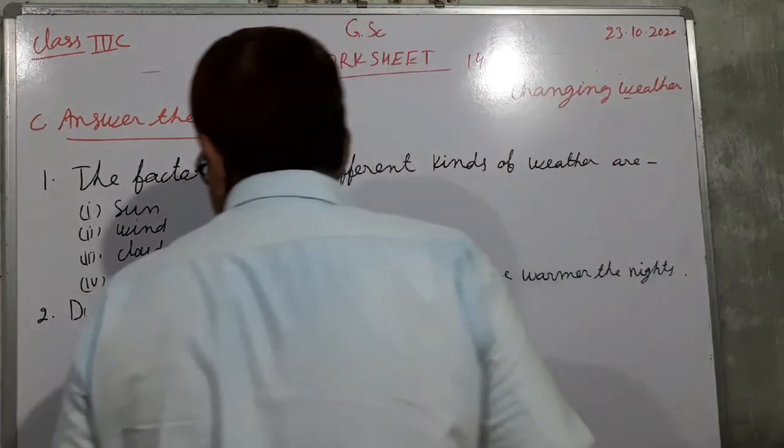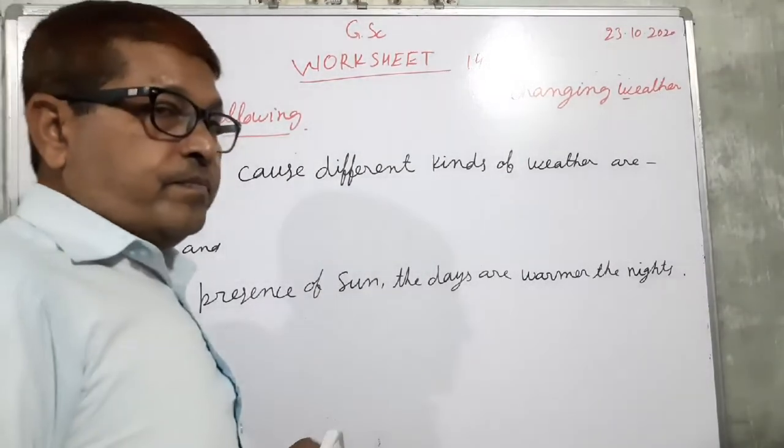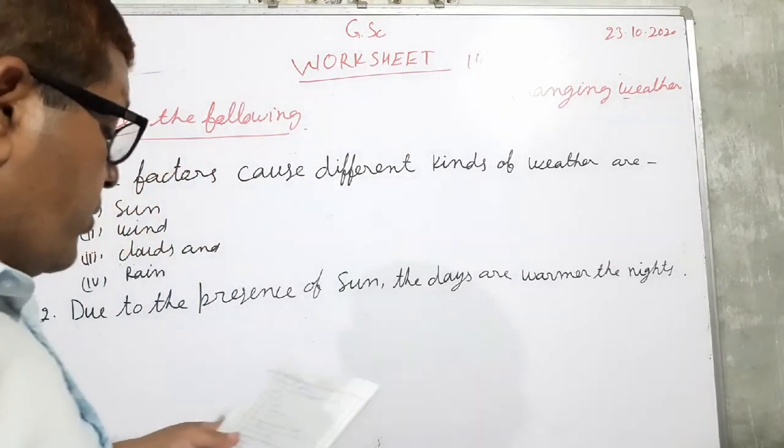One reason is there. That reason is the sun. Now see the next question.